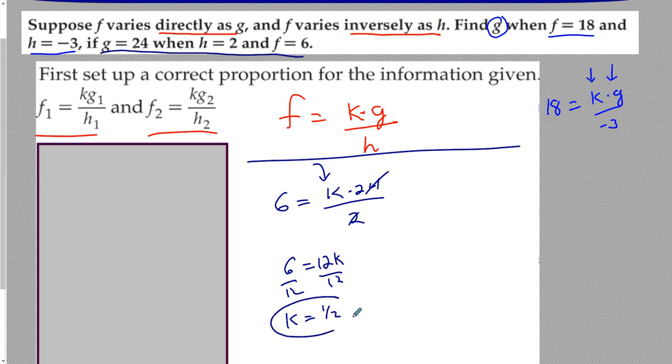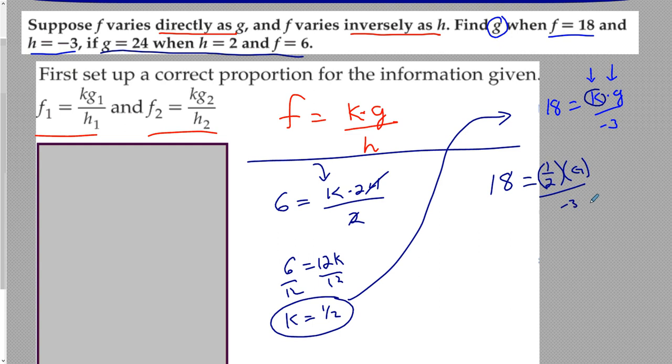So now if I take this and plug it into that guy for k, then I will be able to solve for g. So let's go 18 is equal to 1/2 for k, g I still don't know, that's the whole point, over -3. I'm going to start by multiplying by -3. So -3 times 18 is -54 equals 1/2 of g. So if I multiply both sides by 2, I can get rid of the 1/2. So 2 times -54 is -108 is equal to g.